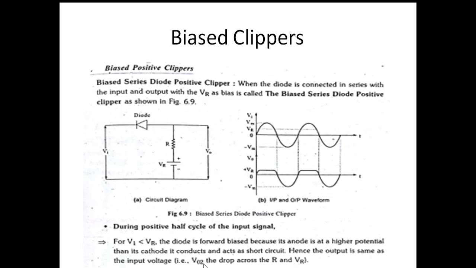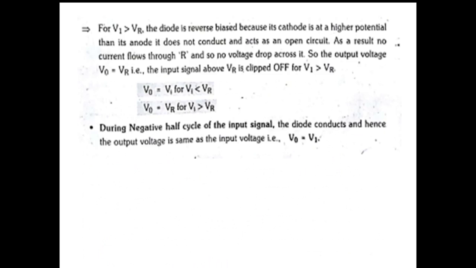That is VO, the drop across R and VR. For VI greater than VR, the diode now becomes reverse biased because its cathode is at higher potential than its anode. It doesn't conduct and acts like an open circuit. No current flows through the circuit.